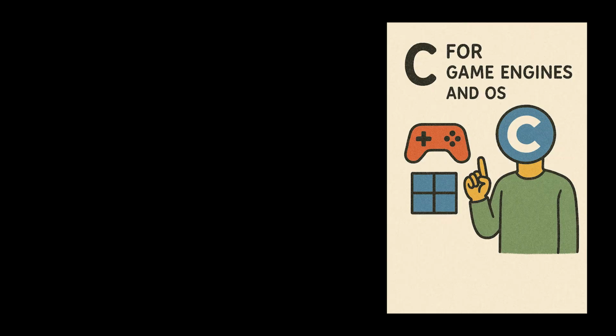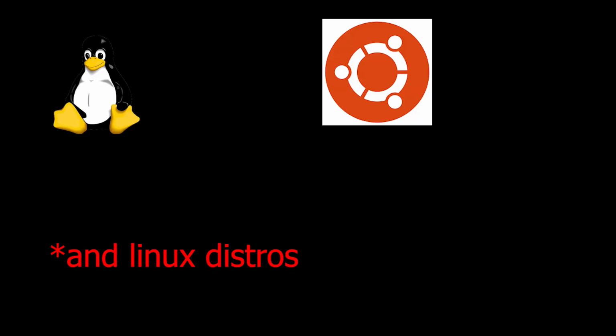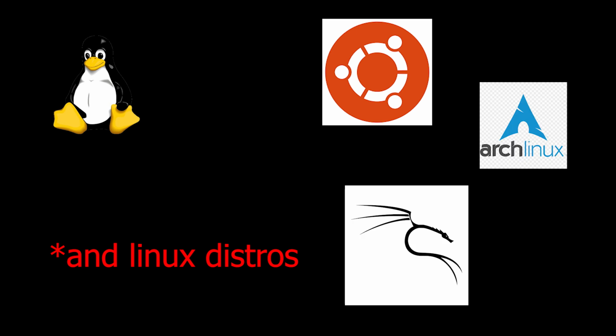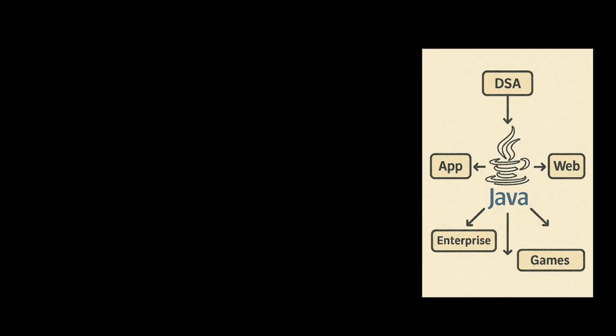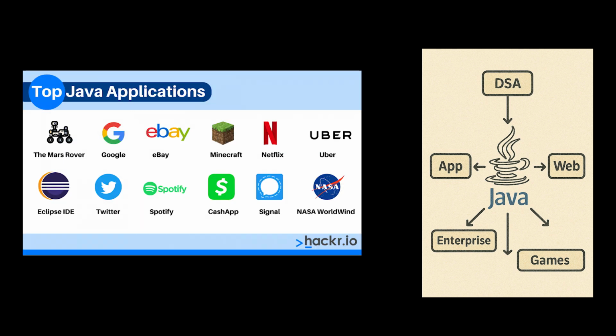We have, let's say, C. It is generally very good at doing very low level things. For example, IDEs, compilers, game engines, and mainly operating systems. For example, Linux is mostly built around C. The entire operating system is built on C. So for that type of stuff, C is really useful. We have Java, with which you can build apps, websites, and many things.